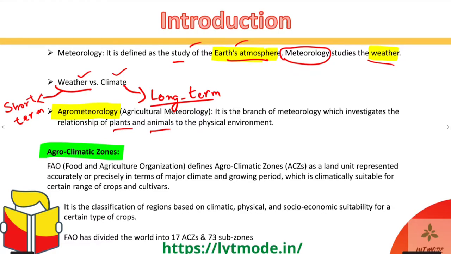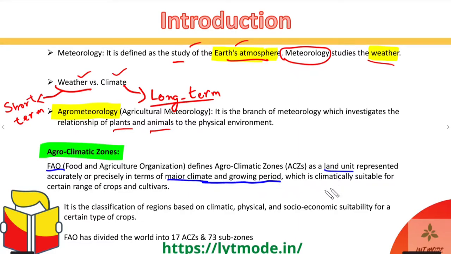This is basically agroclimatic zones. So what are agroclimatic zones? Agroclimatic zones are a term defined by FAO as a land unit represented accurately or precisely in terms of major climate and growing period.